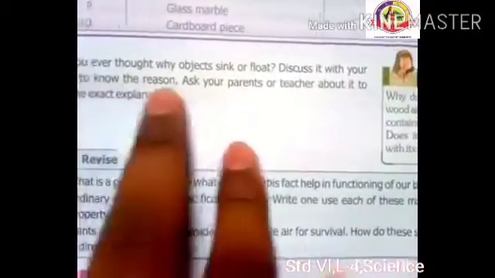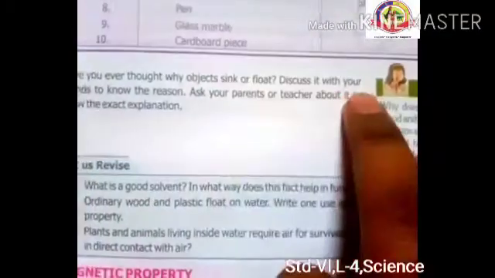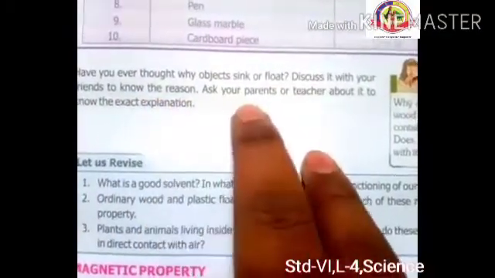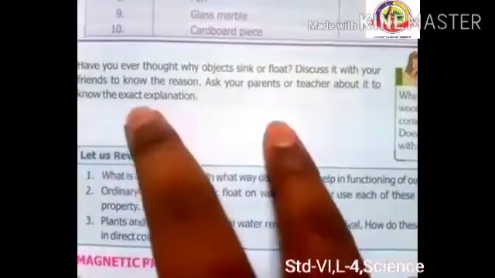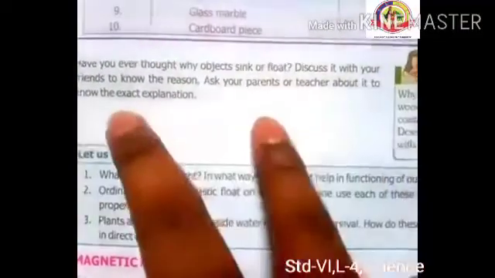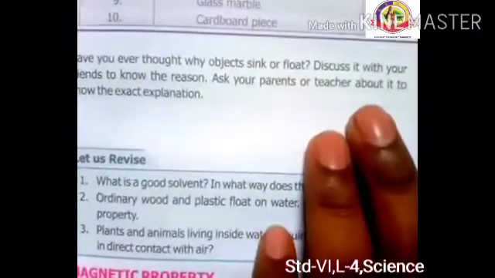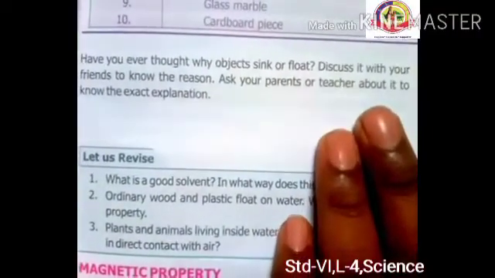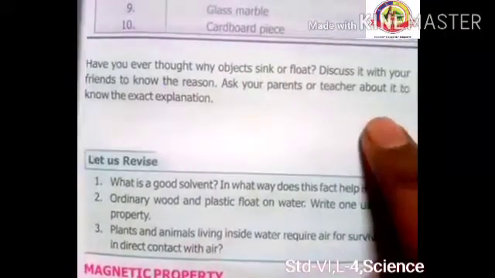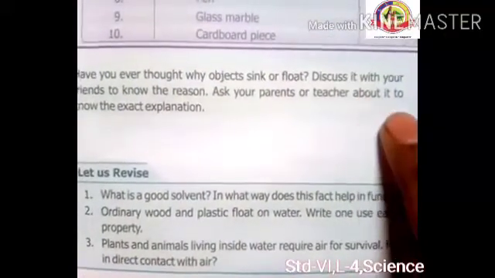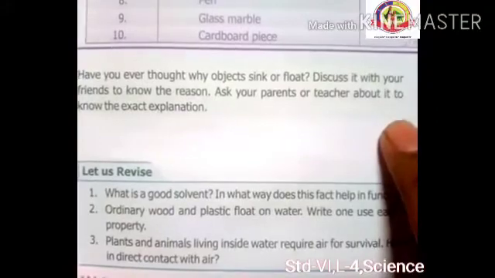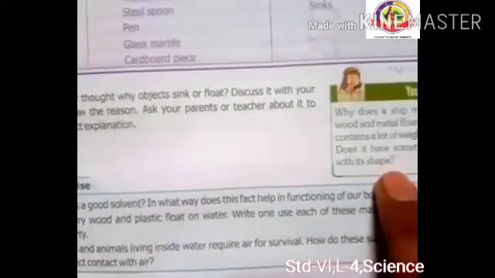Here, have you ever thought why objects sink or float? Discuss with your friends to know the reason. Ask your parents or teachers about it to know the exact explanation, right? When the density of an object is more than water, it will sink, and when the density of the object is less than water, it will float, right?